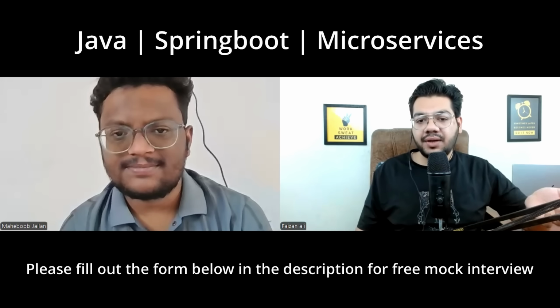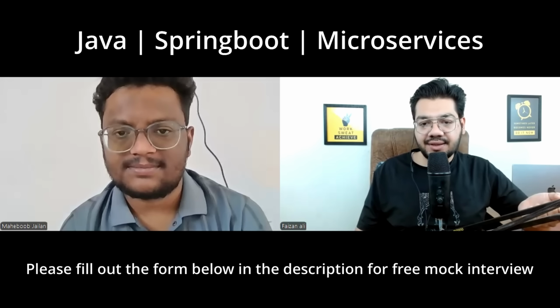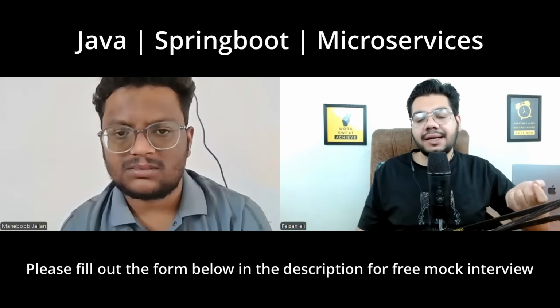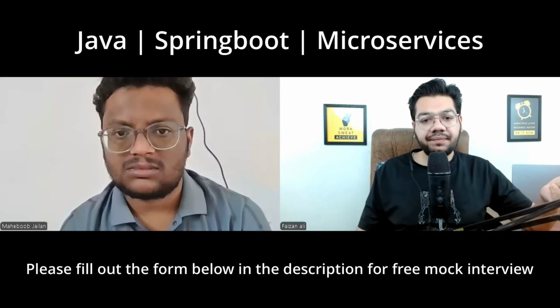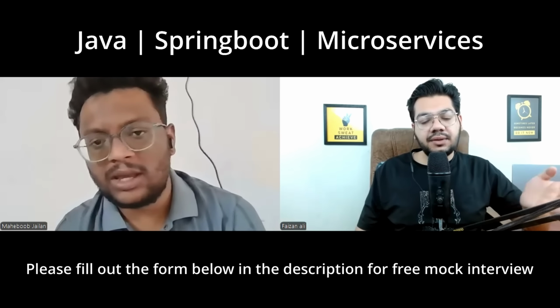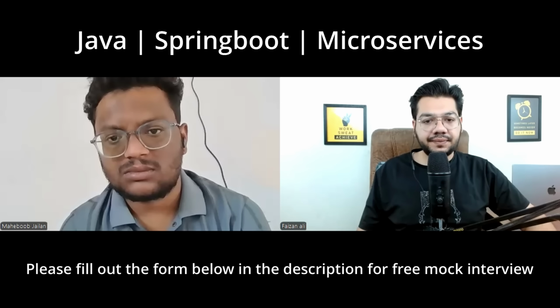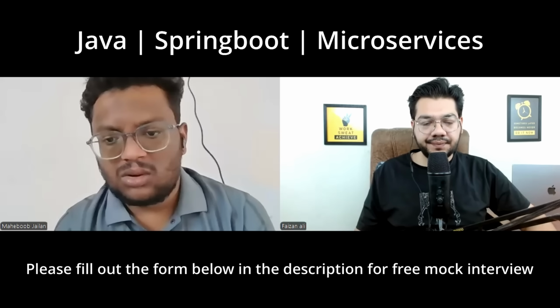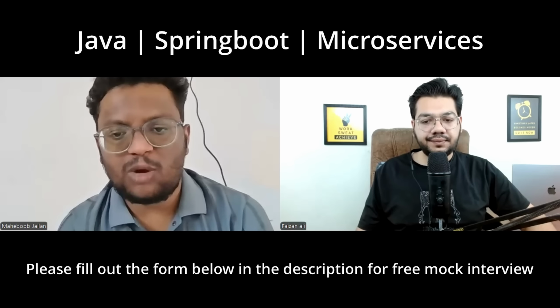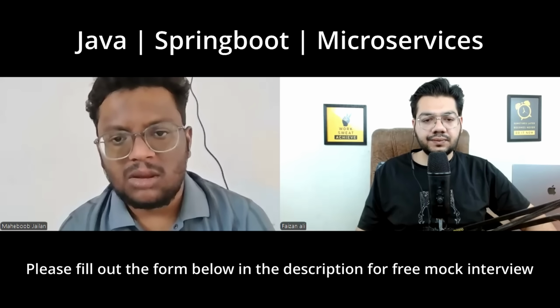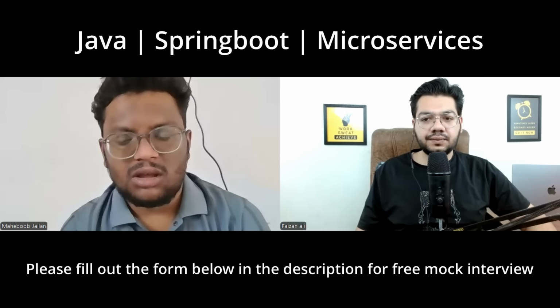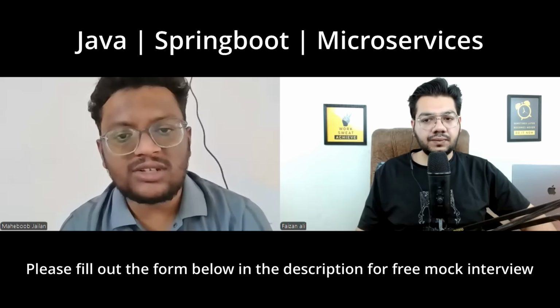Your API endpoint returns an empty JSON response, even though the DB has data. What would be the possible causes? In most enterprise applications, when we send data to the customer, we won't send the entire data.